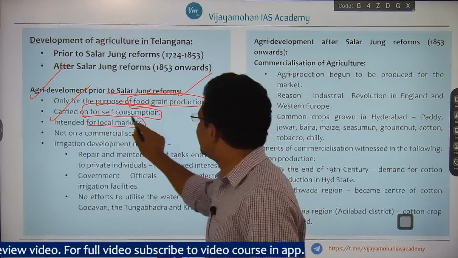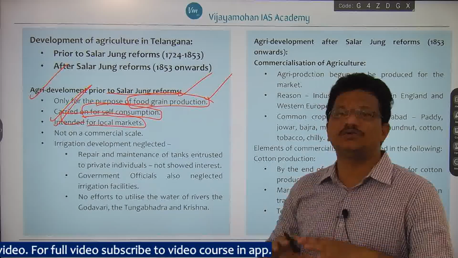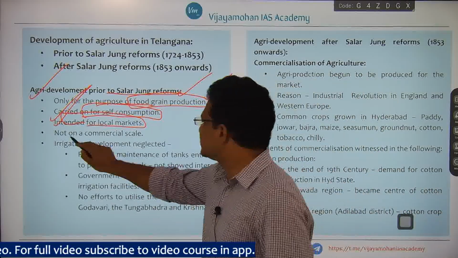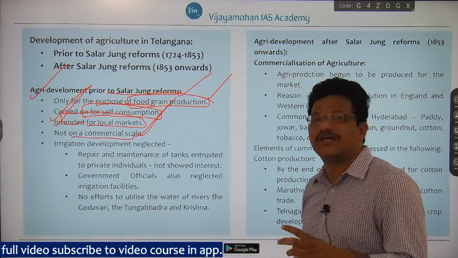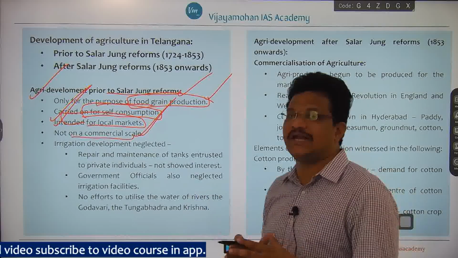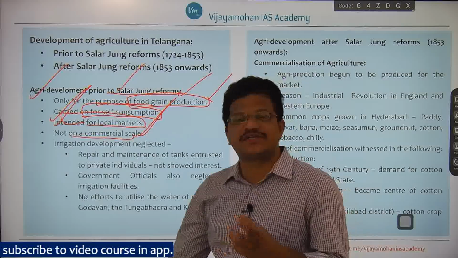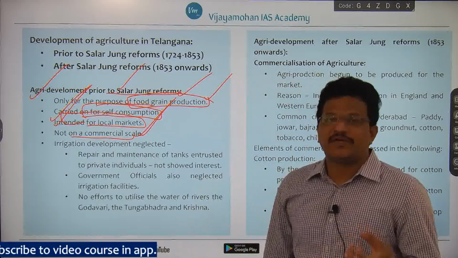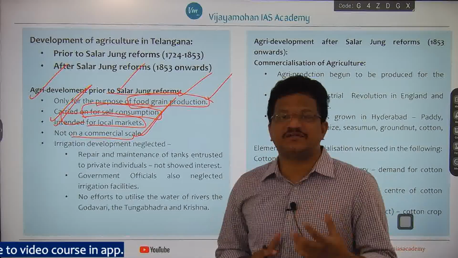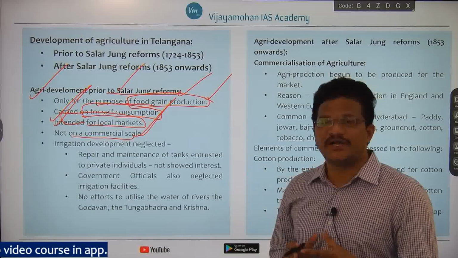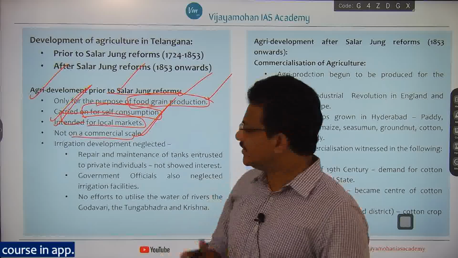It is intended for local markets, for consumption or usage in the local market, right. Production is not on a commercial scale or for a commercial purpose. These are the basic fundamental characters that you need to remember before the Salarjung reforms. This is the nature of agriculture development. Why? Because if there is a question that asks you to write or discuss the nature of agriculture development prior to the Salarjung reforms in the Telangana area of erstwhile Hyderabad state, then you have to list out all these issues, right.